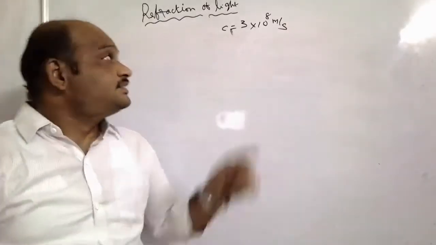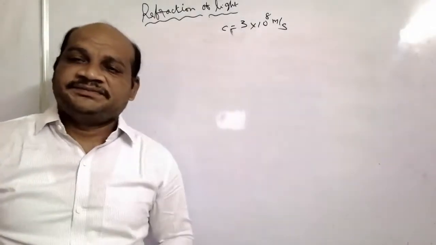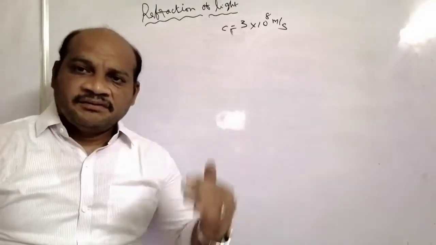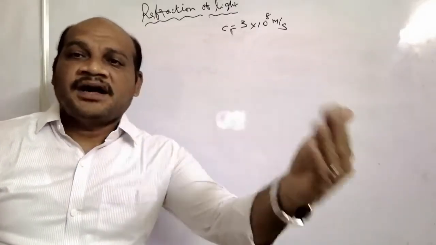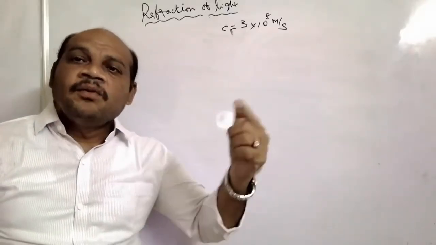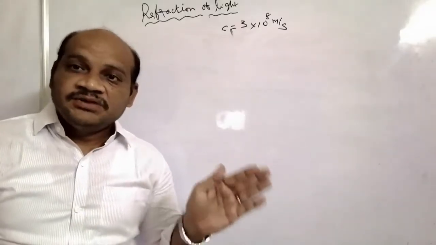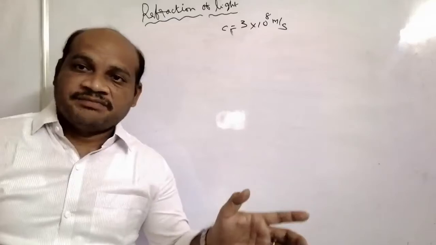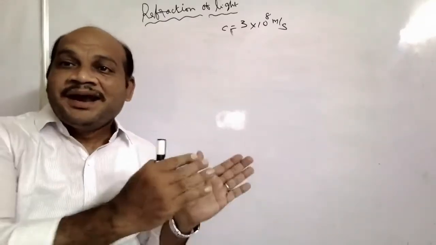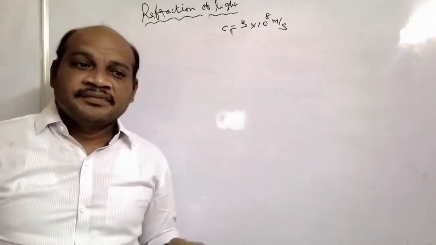Here our topic is refraction of light. What is the refraction of light? When light is propagating from one medium to another medium, for example air to water. Medium means matter, substance here. Air is one medium, glass is one medium, water is one medium, diamond is one medium. In this manner, light is propagating from one medium to another medium.